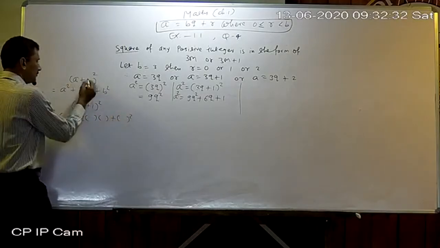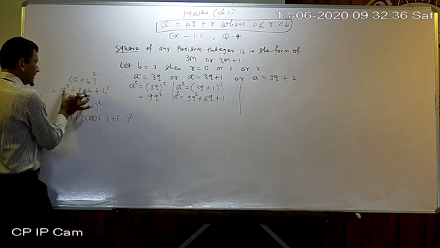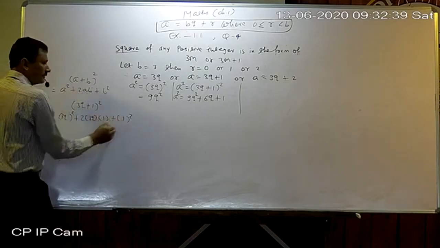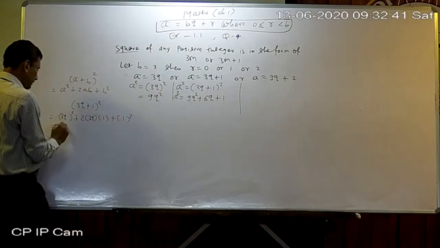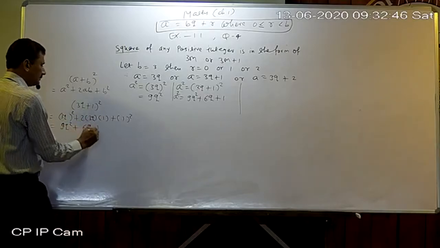But what is really a and b? A is 3q, b is 1. So whenever a is there, write down 3q. Whenever b is there, write down 1. Now open this bracket. So 9q square plus 6q plus 1.